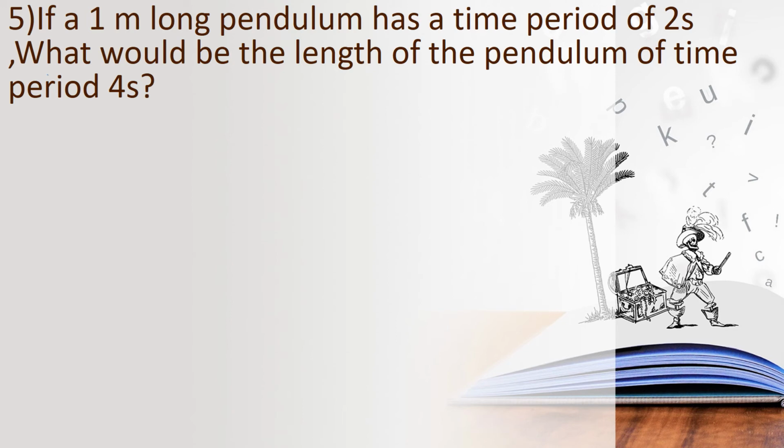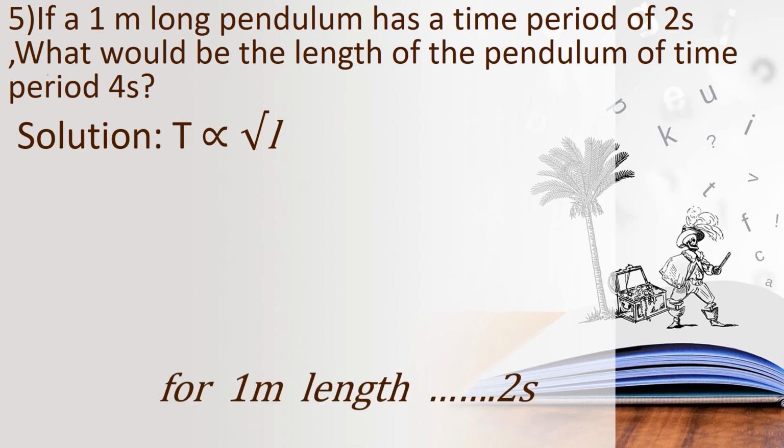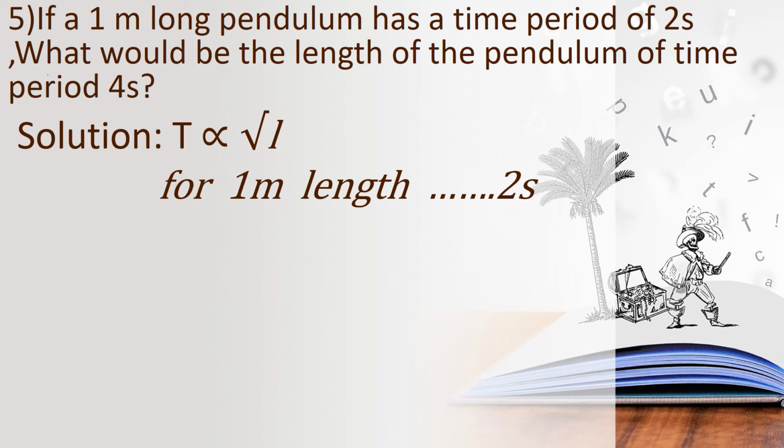So while learning simple pendulum we have learned, is it children, factors affecting time period of a pendulum. What are the factors we have learned? Length and acceleration due to gravity, is it children? So length means the time period is proportional to the square root of length, is it children? So the time period is proportional to square root of length. So they had given 1 meter in the time period 2 seconds, is it? So for 1 meter length 2 seconds is the time period. So for what length it will have 4 seconds we need to find, okay children.